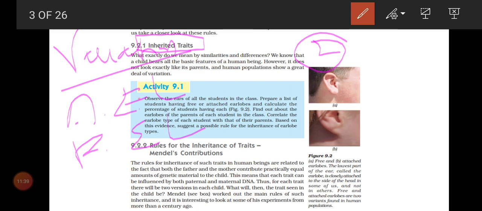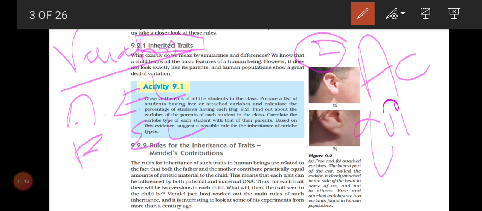And second, we can call it acquired character. Okay, all of you just write it in one word, acquired character. What do you mean by acquired characters? This we won't get from our parents. Acquired characters we won't get from our parents. Instead, we learn in this environment. We can call it an acquired character.